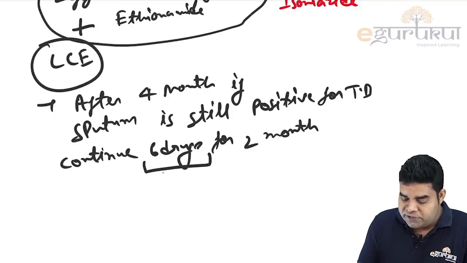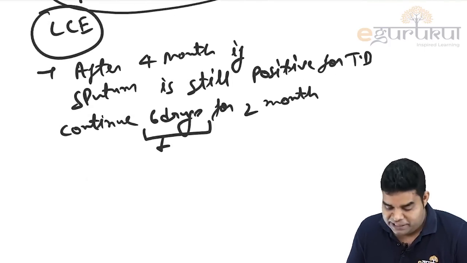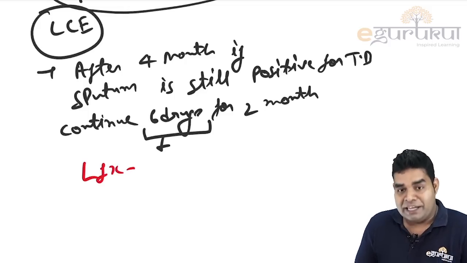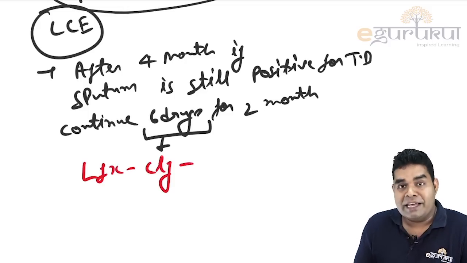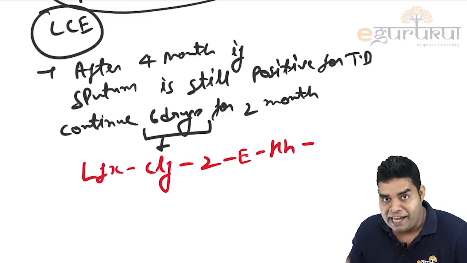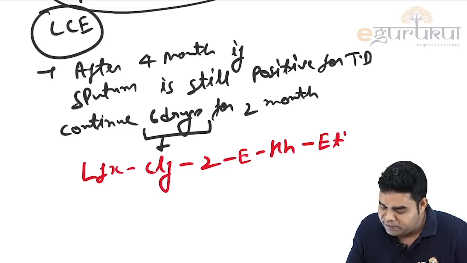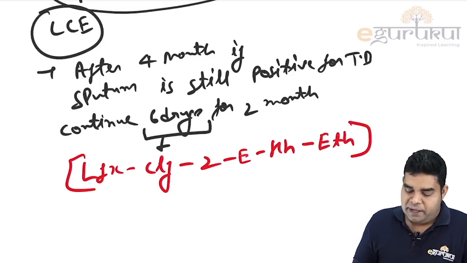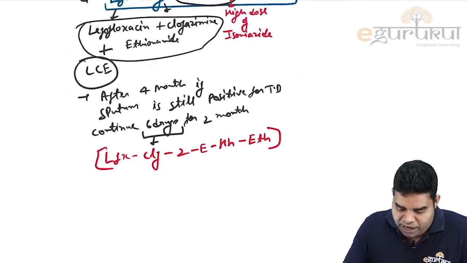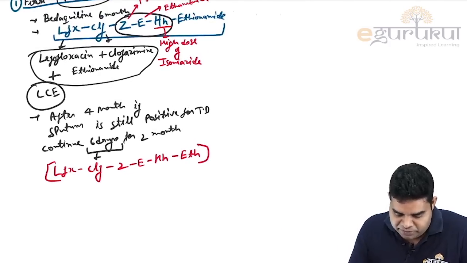So what are the 6 drugs which we are going to continue? The same 6 drugs: levofloxacin, clofazimine, pyrazinamide, ethambutol, high dose isoniazid and ethionamide. So that is why it is 4 to 6 months. Now this is the first thing which we give.